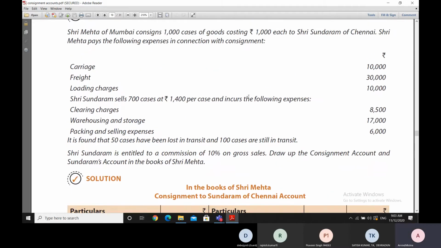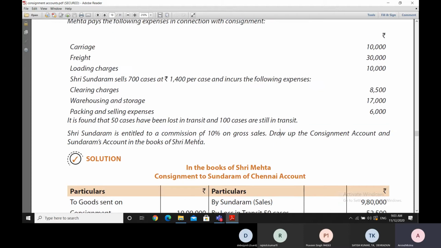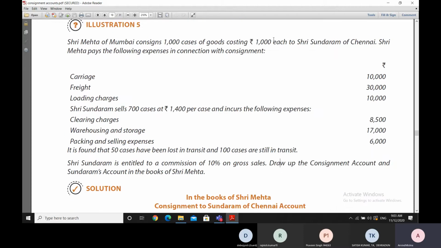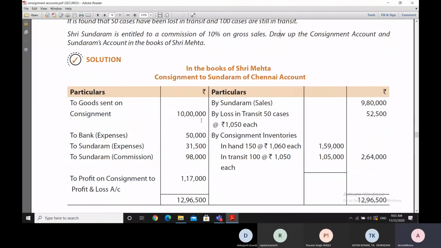First of all, the first entry will be the debit in the consignment account in respect of the goods which were sent on consignment. Goods were sent at a cost of 1,000 each, so 1,000 into 1,000 gives us a value of 10 lakh.